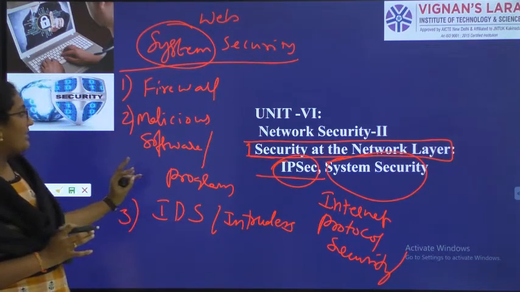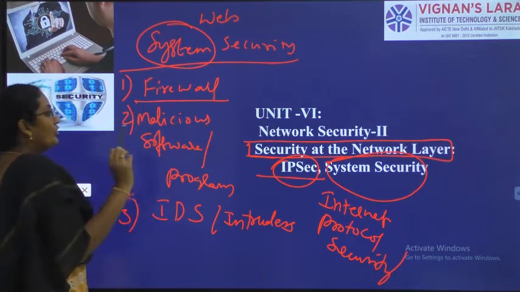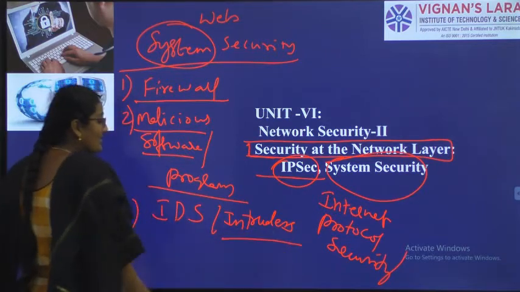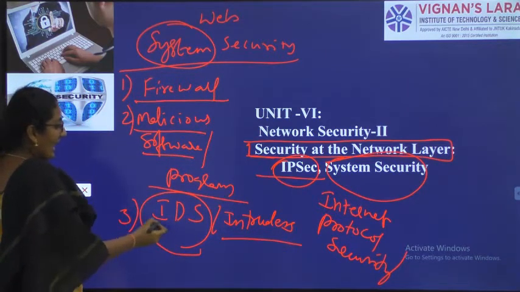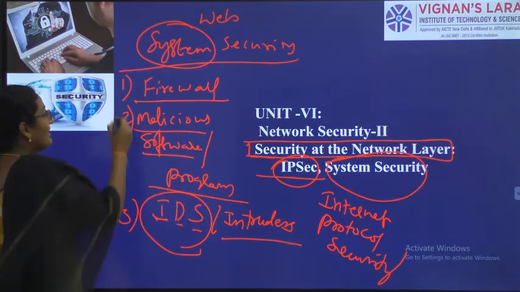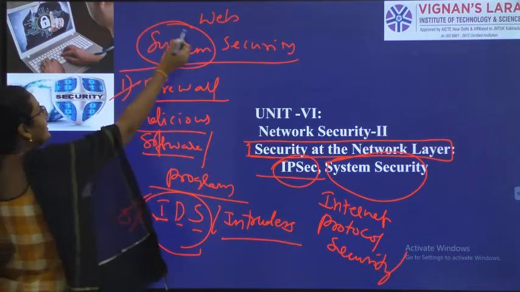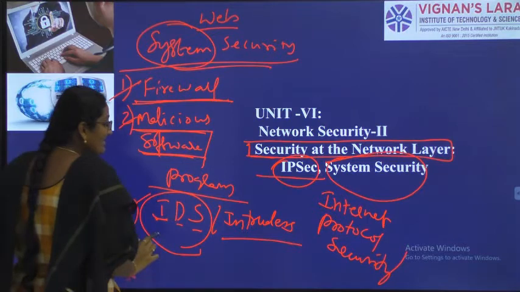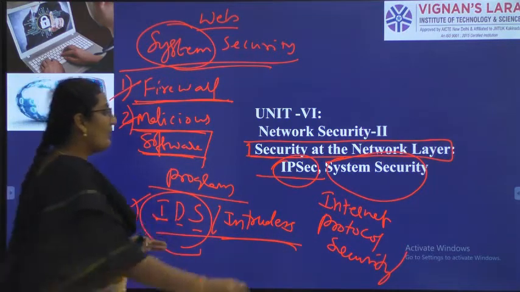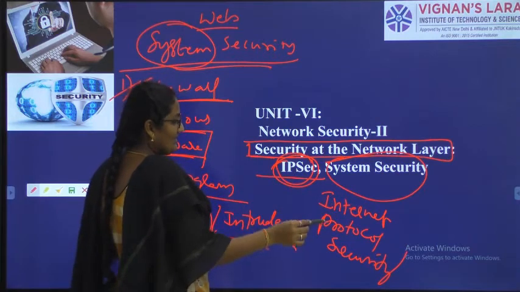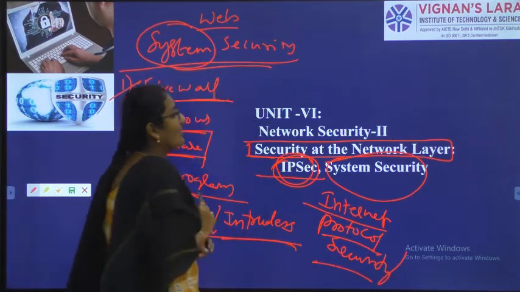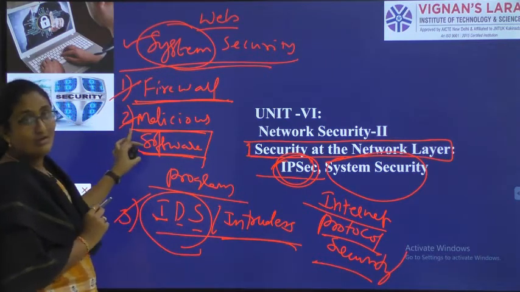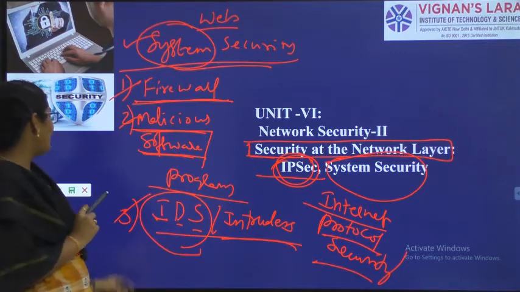So what is system security? You have to know what is a firewall, you have to know what is a malicious software or malicious program, then you have to know who are intruders and what is intrusion detection system. IDS means intrusion detection system. If you study these three topics, it is nothing but web security or system security. So first we will see what is internet protocol security, IPsec. Then we will see system security, nothing but these three topics, firewall, malicious software, which is also called as malicious program, and the last one is intrusion detection systems.